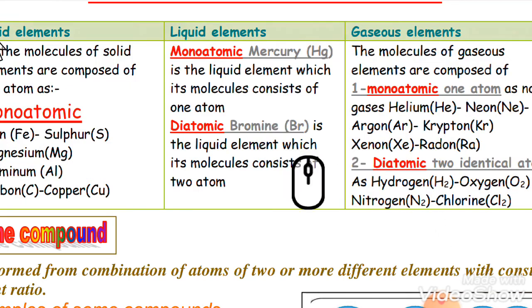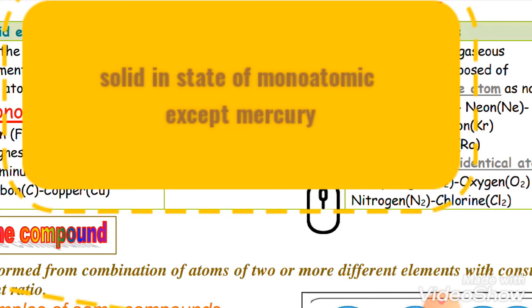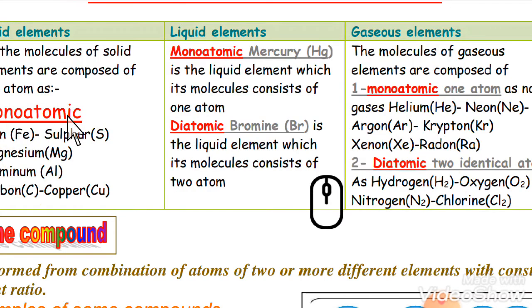So all the solid elements are in a monoatomic state, and for the liquid elements, we have monoatomic mercury and diatomic bromine. In the gaseous state, the elements are monoatomic like argon, neon and helium, and diatomic for hydrogen, oxygen, nitrogen and chlorine.